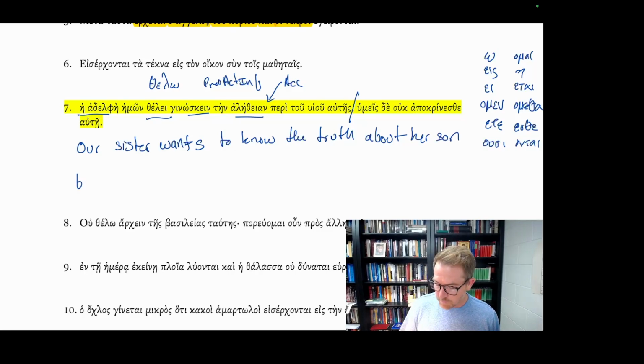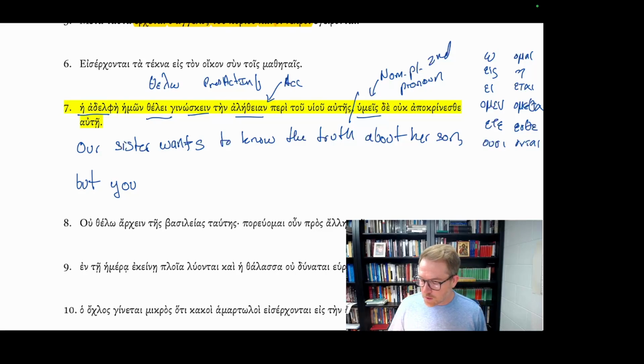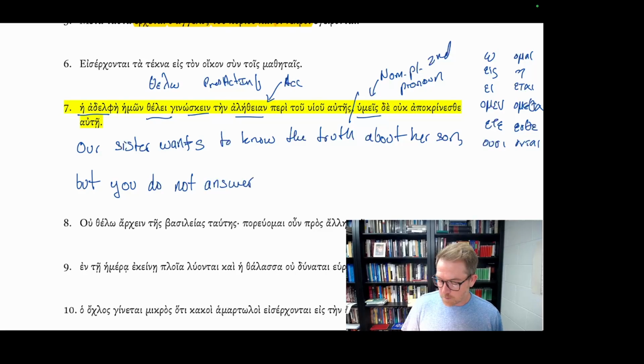Postpositive de, but, humeis, you, nominative plural second person pronoun, but you ouk apokrinesthe aute, but you do not answer to her.